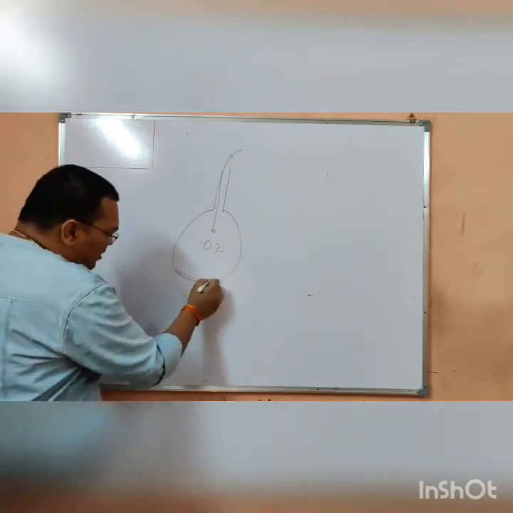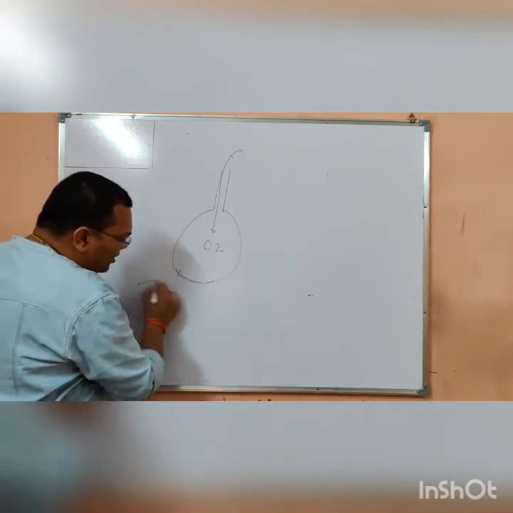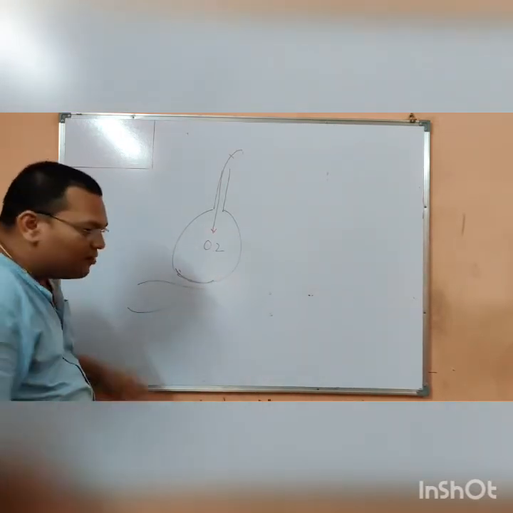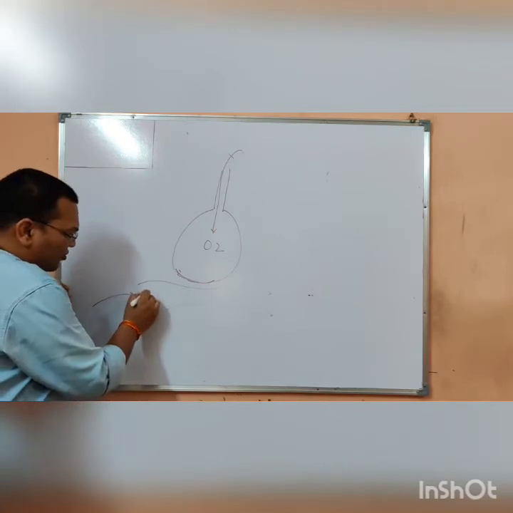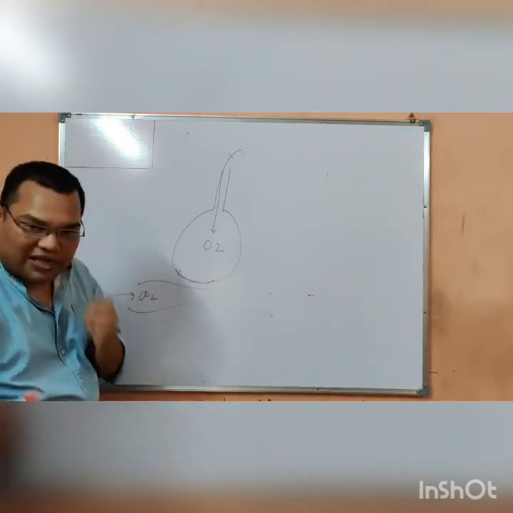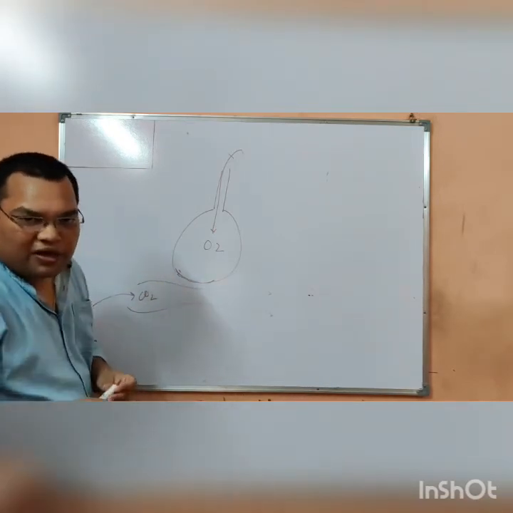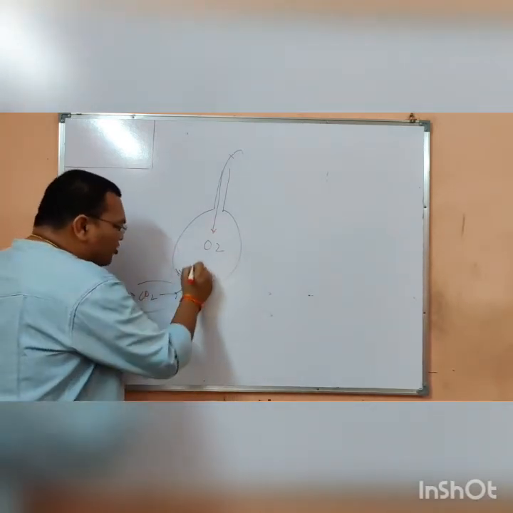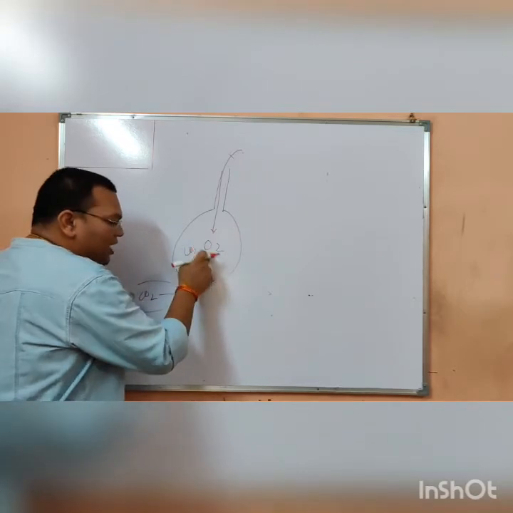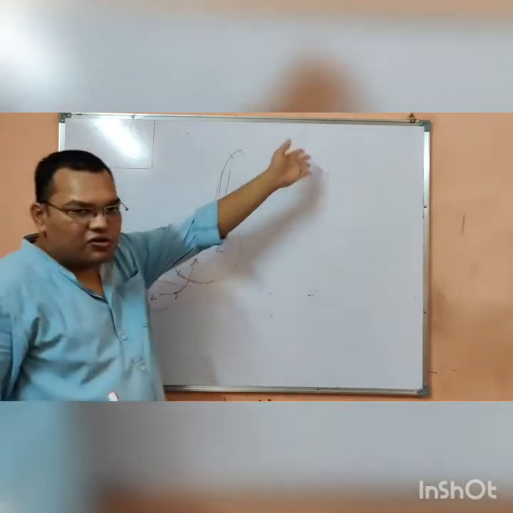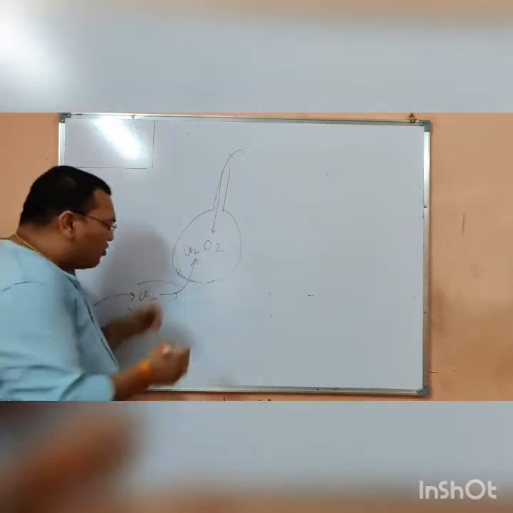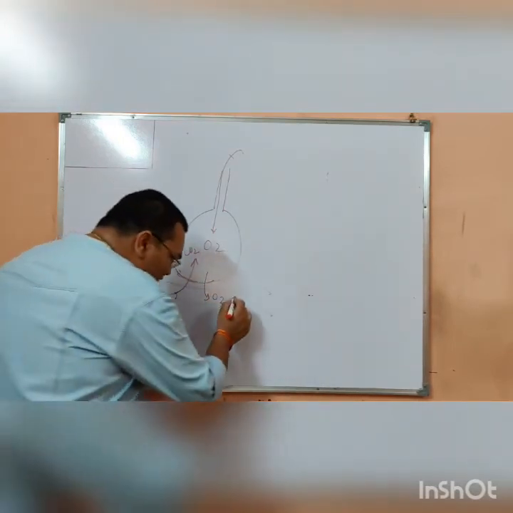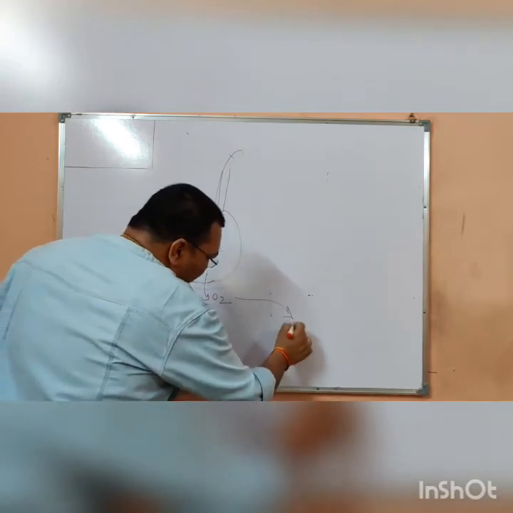Near the alveoli there are blood capillaries, blood vessels. Blood vessels carry the CO2 from the body to the alveoli. From the blood vessels the CO2 goes into the alveoli, and from the alveoli it goes out of the body, and from the alveoli the oxygen comes in and then goes to the body.